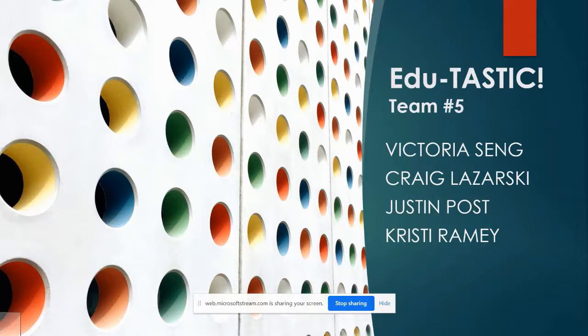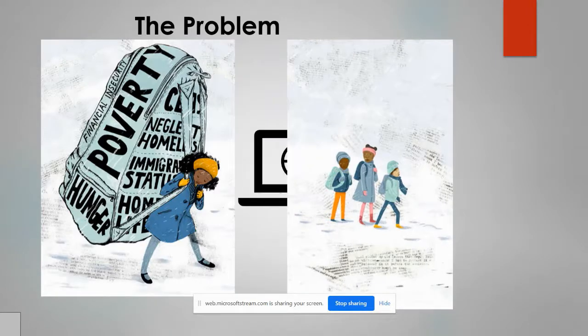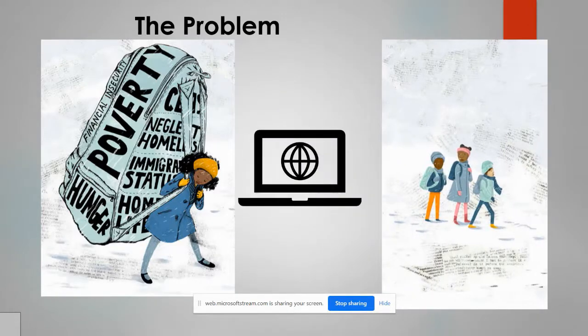Three out of our group of four are educators, and student achievement is an issue near and dear to our hearts. Let's jump in and talk about the digital divide. Not all students in our state have access to high-speed broadband internet, and we're all here today because we're aware that this has an impact on education outcomes.